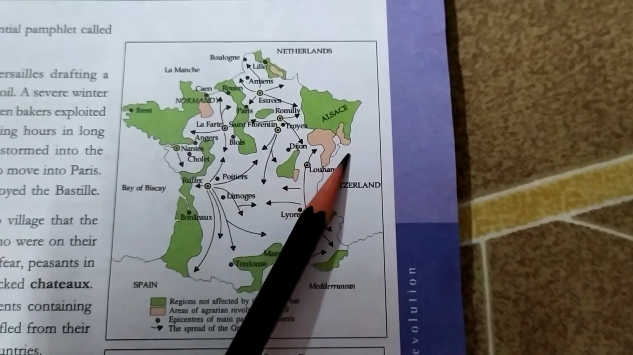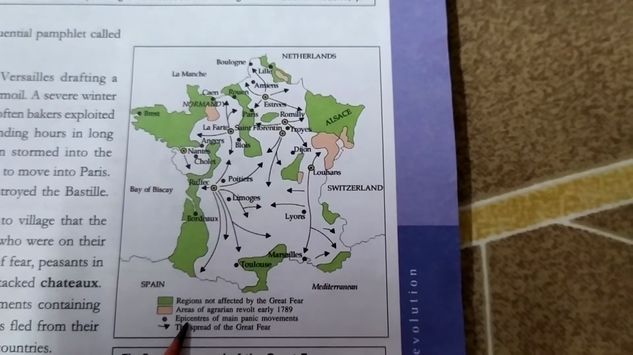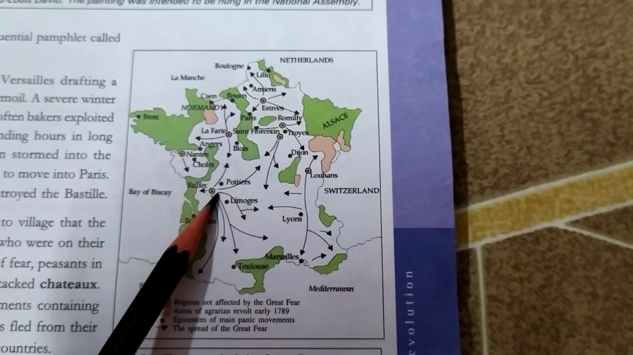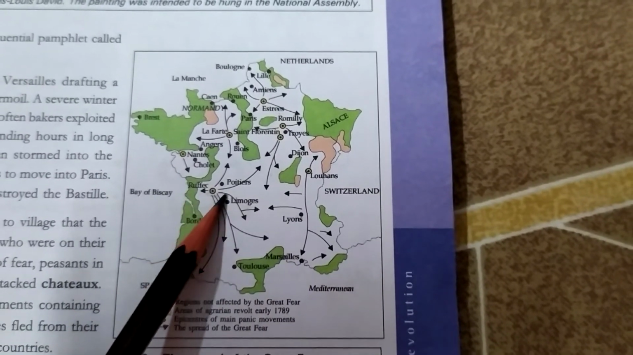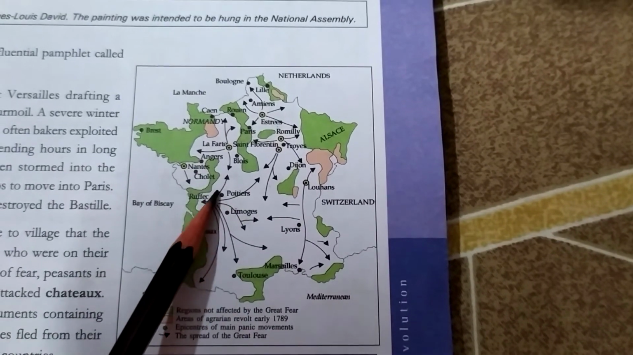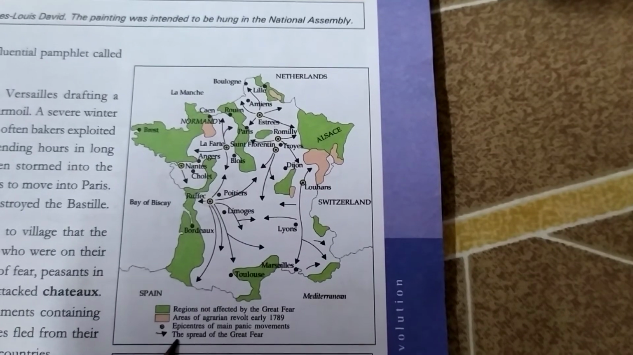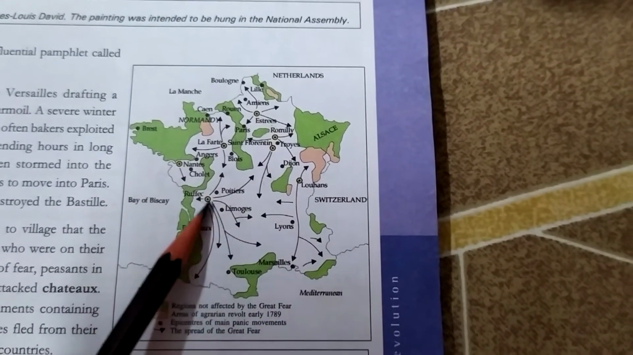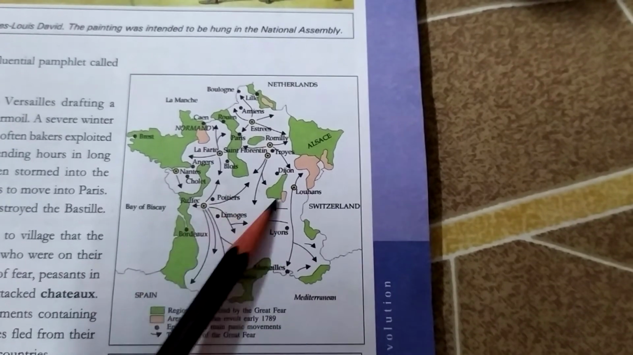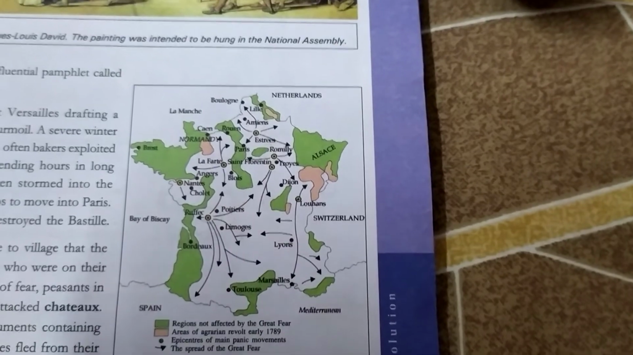So these are the areas where there was a revolt taking place, and the dotted one is the epicenter of the main panic movement. So these are the places where there was a panic attack, or you can say the panic was more about the minor one. Over here you can see the arrow, which is the spread of the Great Fear. So from here it was spreading into different parts of France. So these are the places where the fear was spreading.